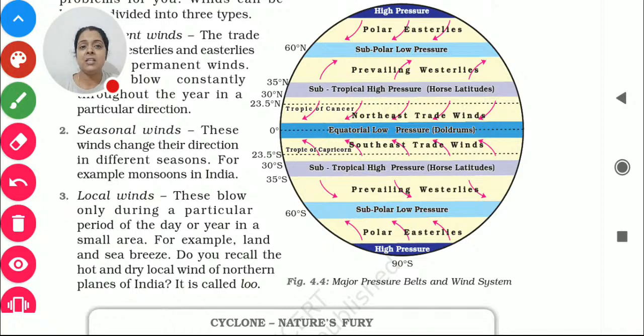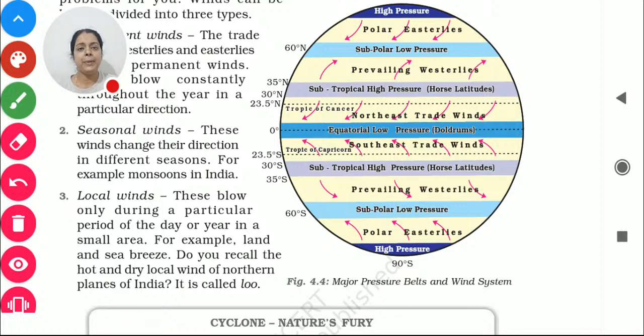Now, local winds are winds that exist just for a particular period of time. For example, we call it Lu. It is there in the northern part. In the summer season we find Lu. In the coastal areas we find sea breezes. So it is basically about the local winds.